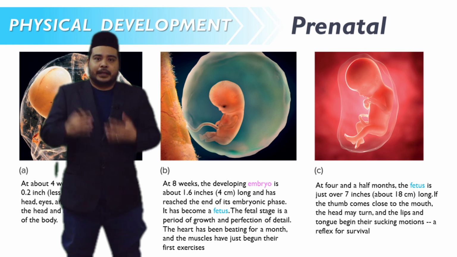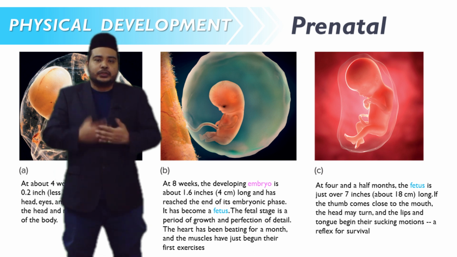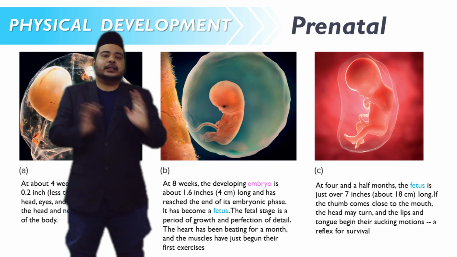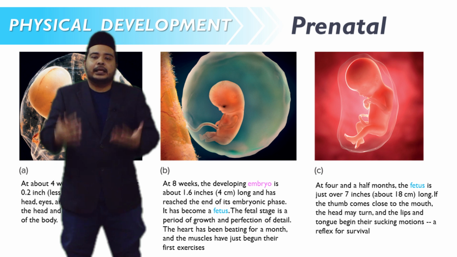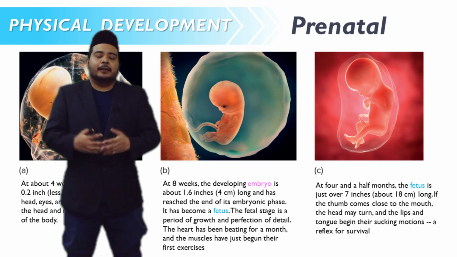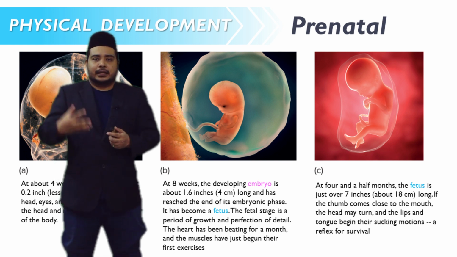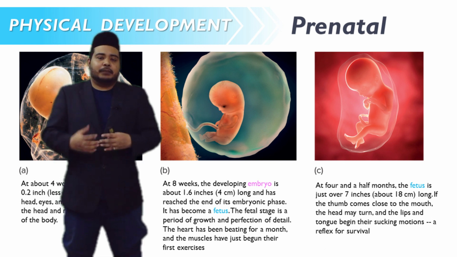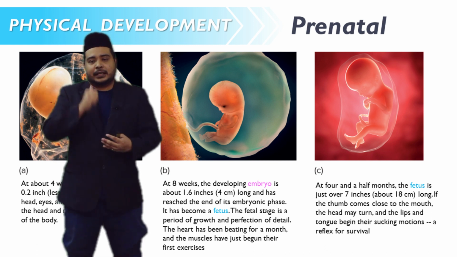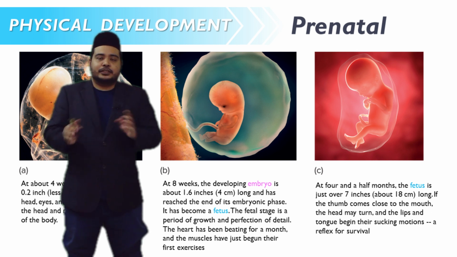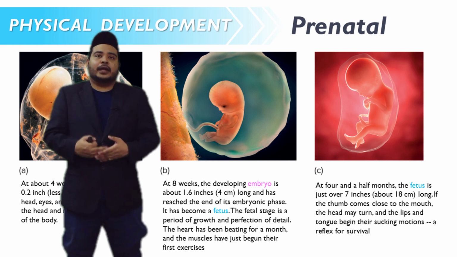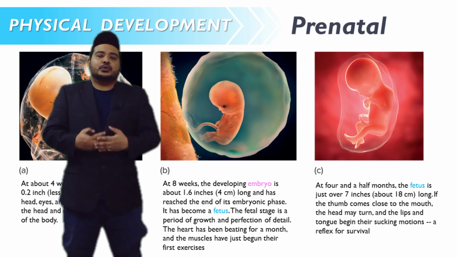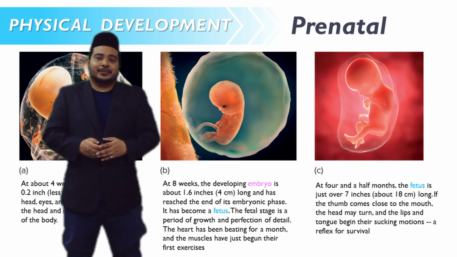If the thumb at this stage comes closer to the mouth, the head of the fetus may turn, and the lips as well as the tongue begin their sucking motion. If the mother goes through scanning, we can see that the babies in the tummy are sucking their thumb. This is basically a natural reflex whereby the babies inside the tummy show survival instinct.